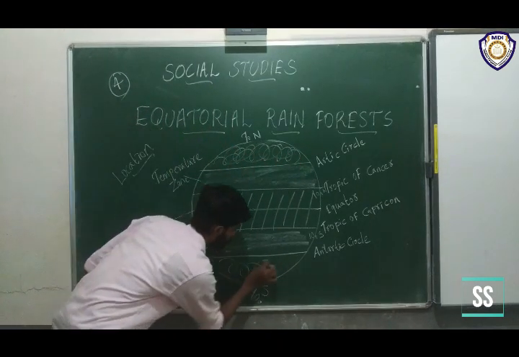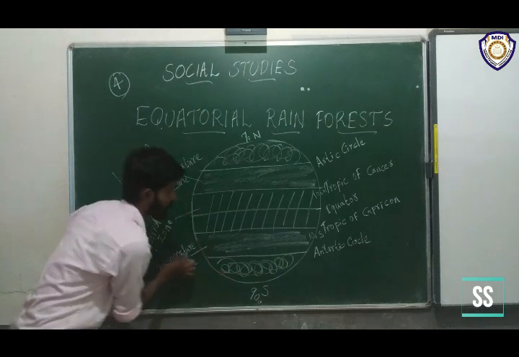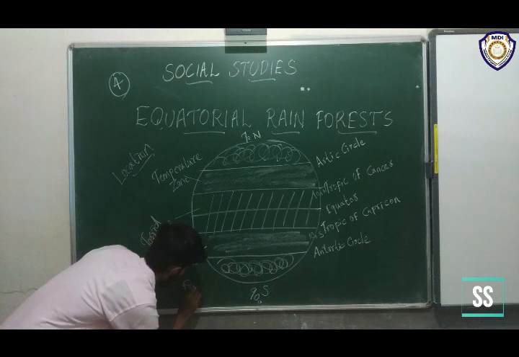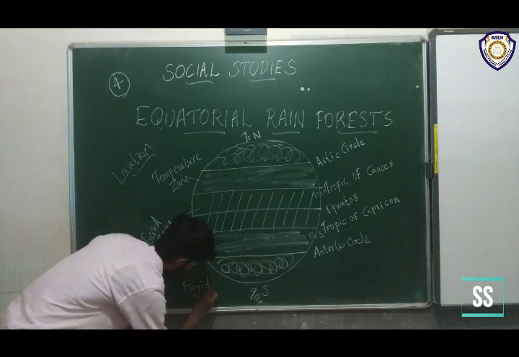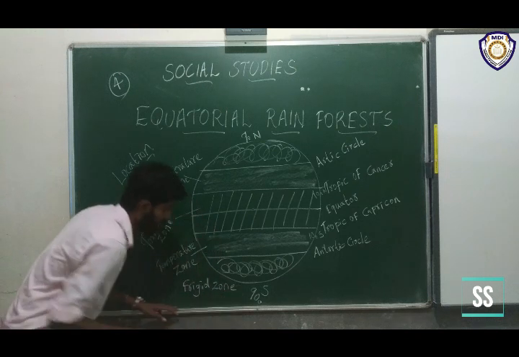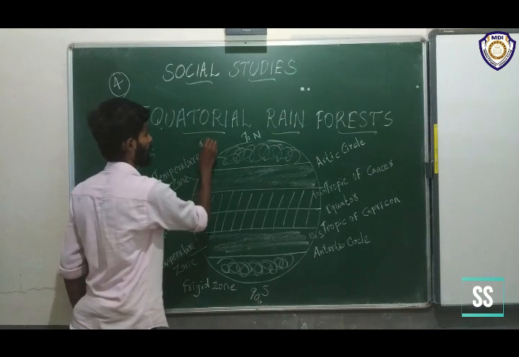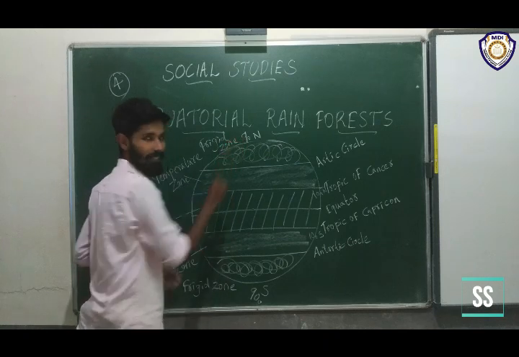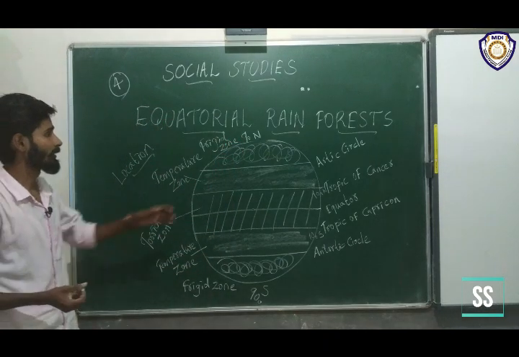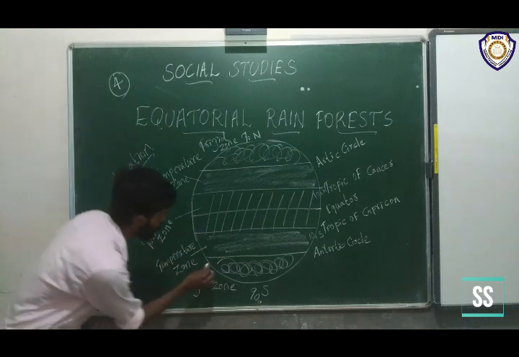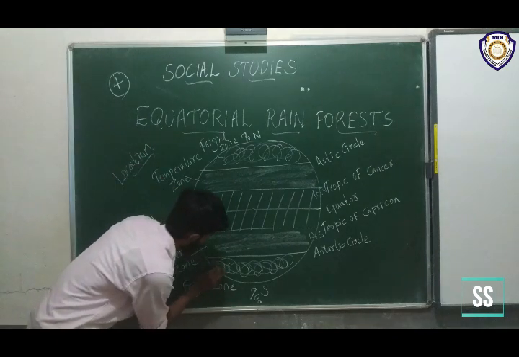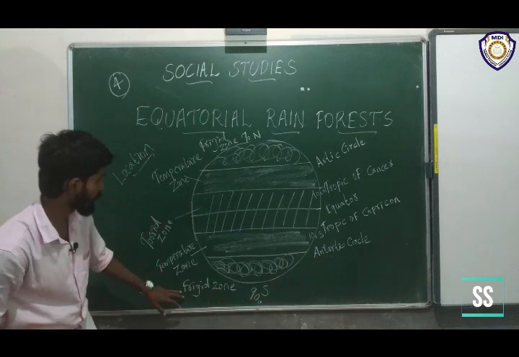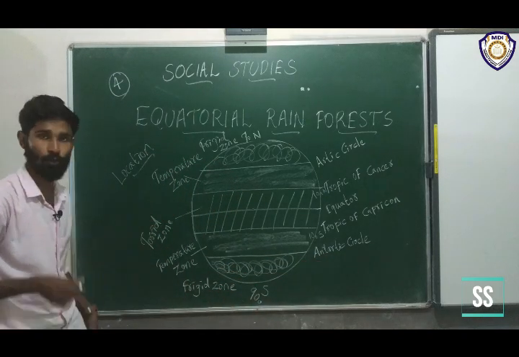This area is called frigid zone. You have already studied it, I know. This area also, the area between the south pole and the Antarctic Circle, is called frigid zone. So we have frigid zone, temperate zone and torrid zone.